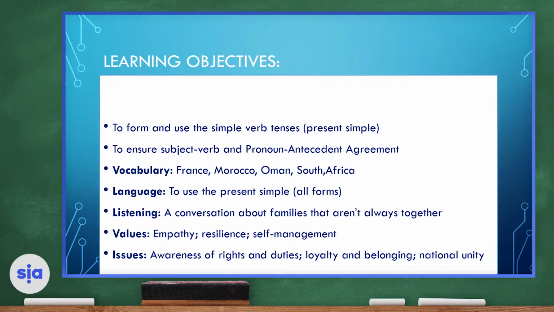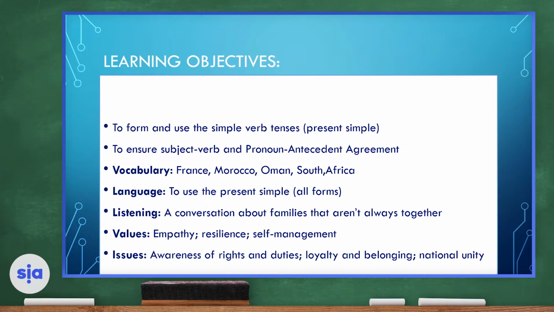Today we're going to be working on Unit 1, Lessons 3 and 4. Our topic is still my family and me. Let's get started with our objectives. We're going to form and use the simple verb tense, which is the present simple. We're going to ensure the subject, verb, and pronoun antecedent agreement is on. And we're going to learn vocabulary words France, Morocco, Oman, and South Africa.